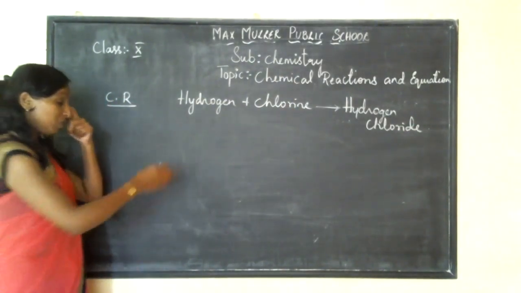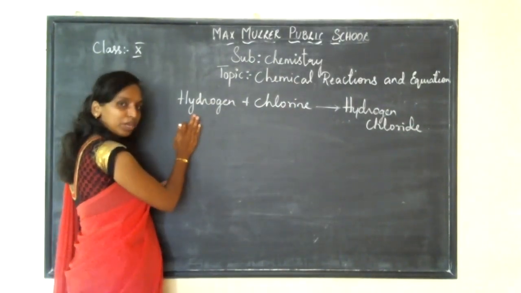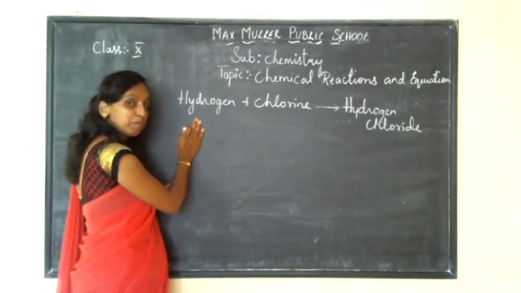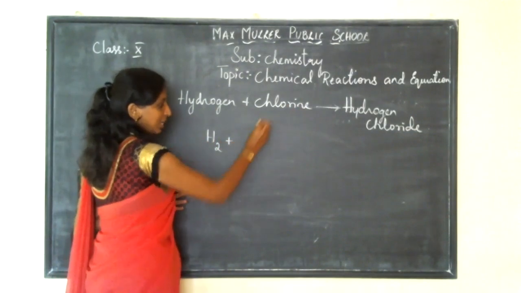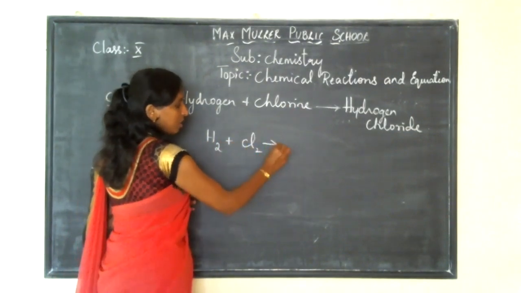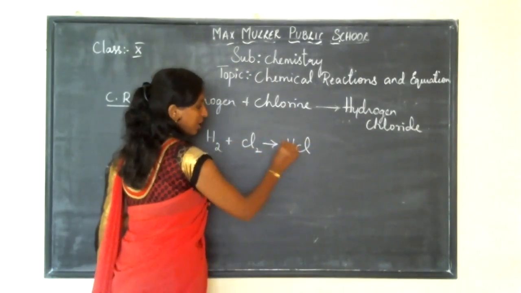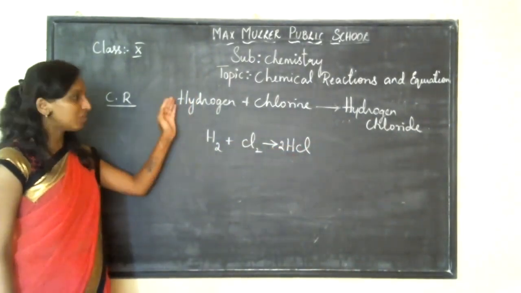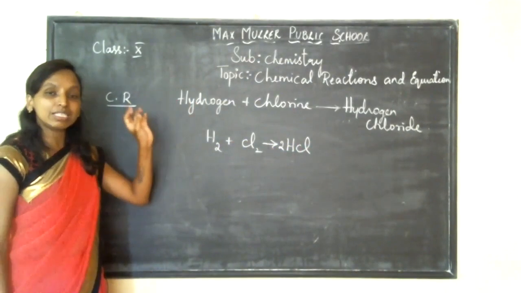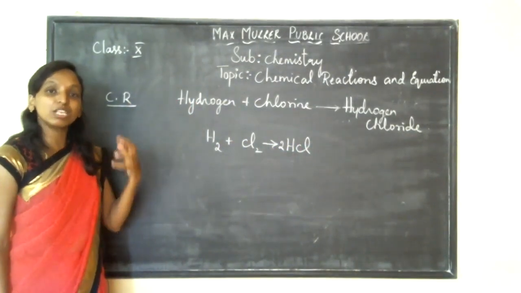Okay, now I'm going to represent this chemical reaction in the simplest and symbolic way. When hydrogen reacts with chlorine to give hydrogen chloride, I represent the chemical reaction in the simplest, easiest, symbolic way.